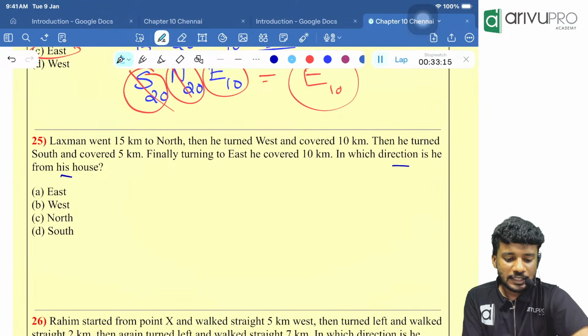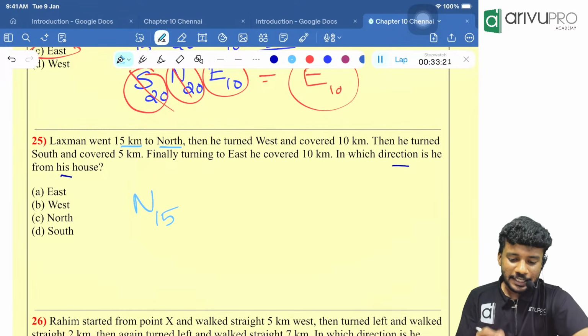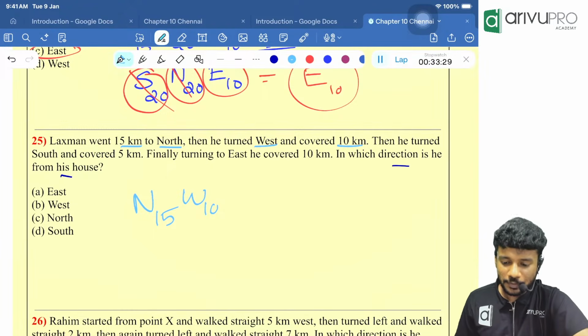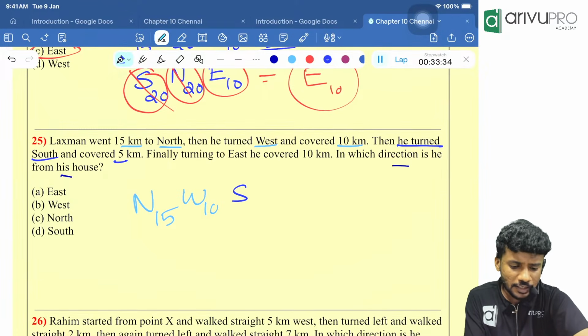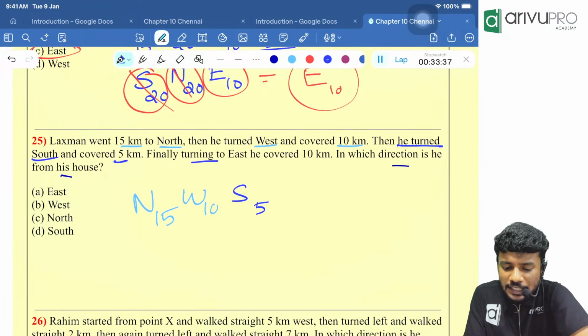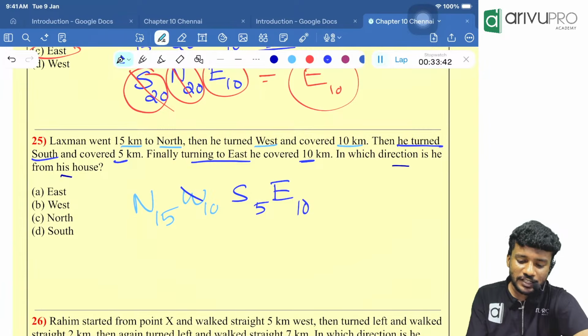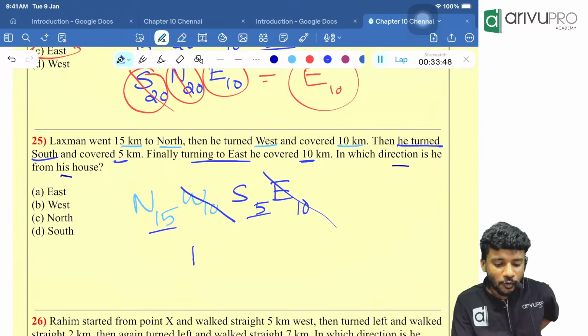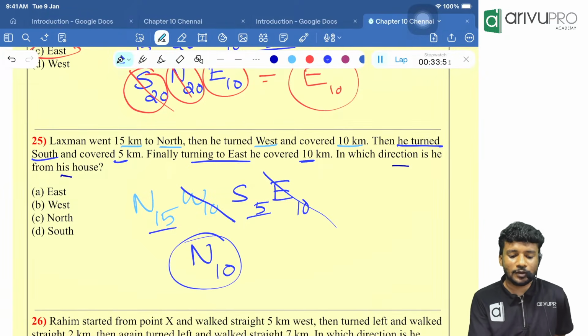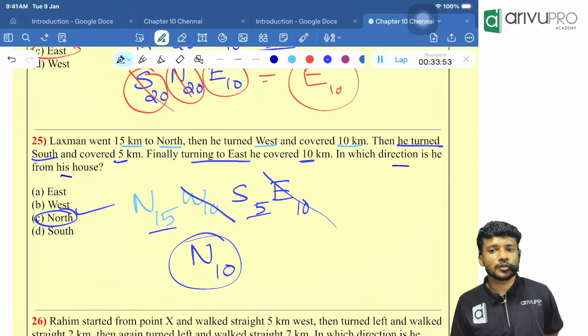Lakshman went 15 kilometer to north. He turned west and covered 10 meter. Then he turned south and walked 5 meter. Then finally he turned to the east and walked 10 meter. Very direct now. West 10 and east 10 got cancelled. Then north 15 and south 5 will become what? 15 minus 5 is 10. So the answer is north. Option C is your answer.